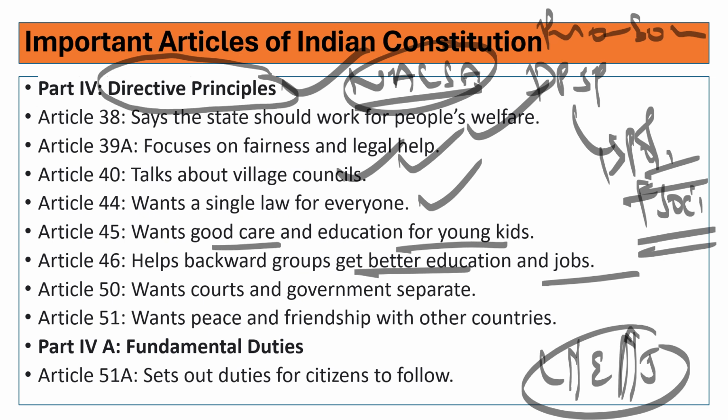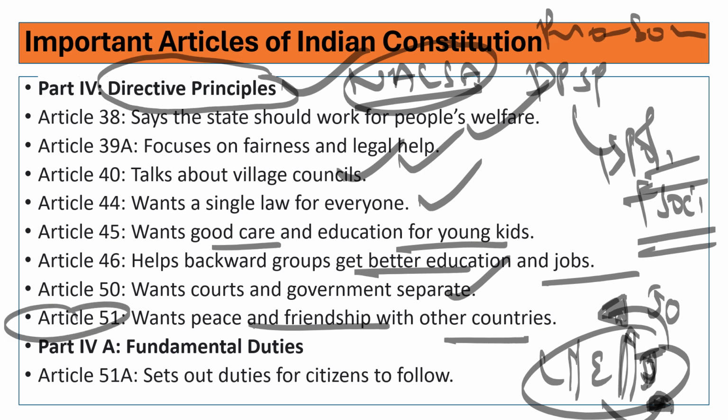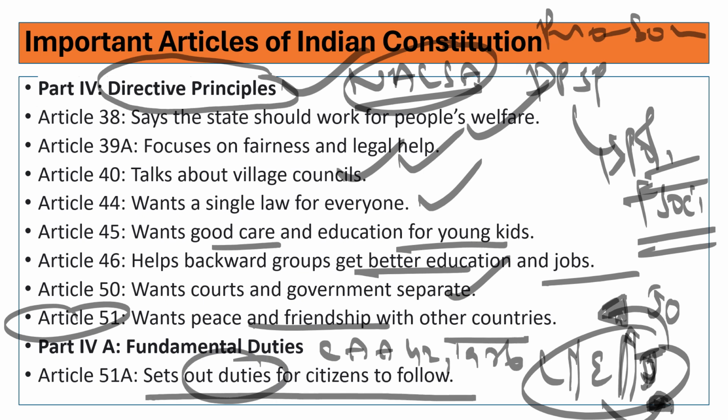When digression happens, when the judiciary enters into the executive area, that is called judicial overreach. When the executive enters into the judicial area, that is called judicial impairment. When the judiciary's freedom is impaired, then decisions will not be taken. Article 50 we discussed. Article 51 wants peace and friendship with other countries. Article 51, international relations basically. Part 4A was inserted through Constitutional Amendment Act 42 in 1976. Basically, it talks about certain duties citizens have to follow.